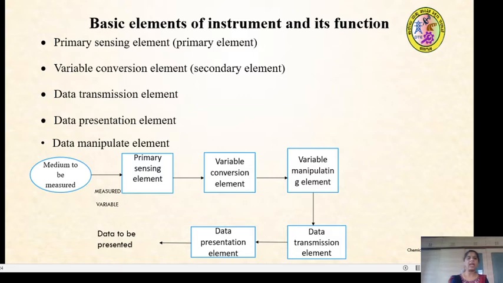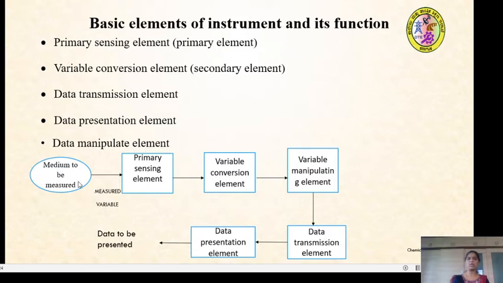So, what are the basic elements of an instrument and their functions? In order to measure a particular process, a certain sequence is followed, or the instrument consists of certain elements. The elements are the primary sensing element, also called the primary element, then the variable conversion element, called the secondary element, and the data transmission element, data presentation element, and variable manipulation element.